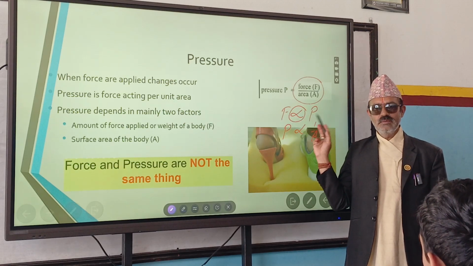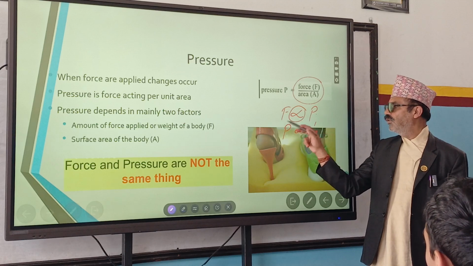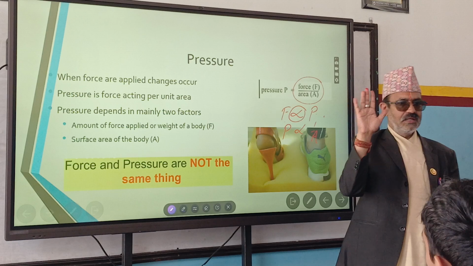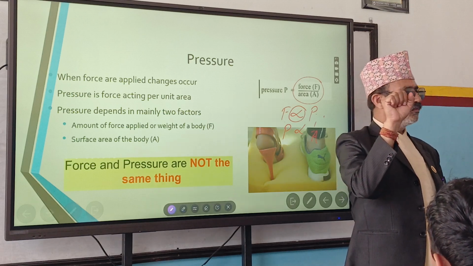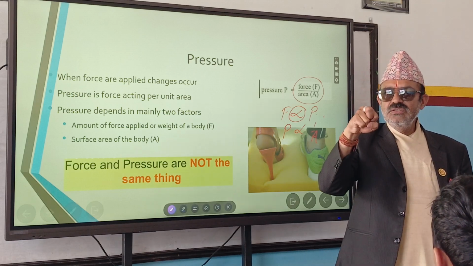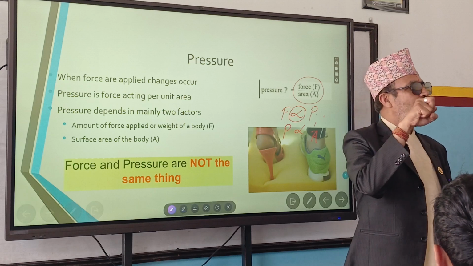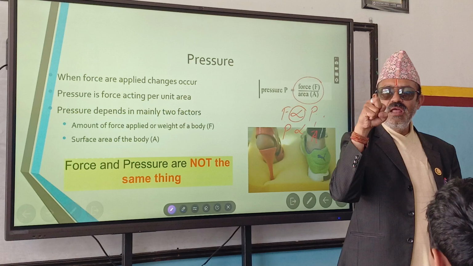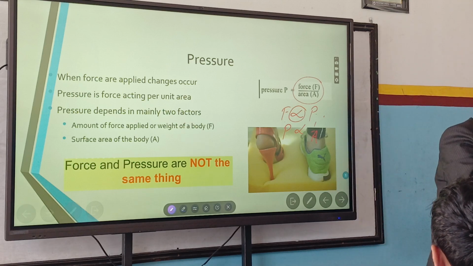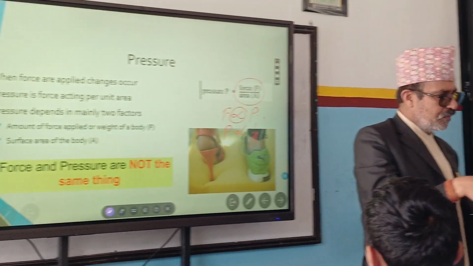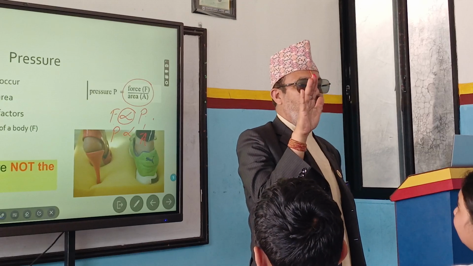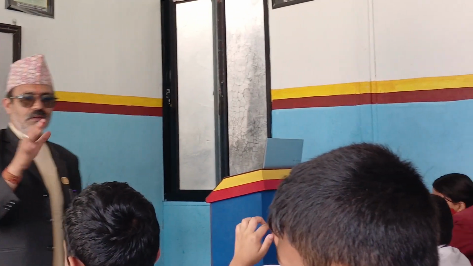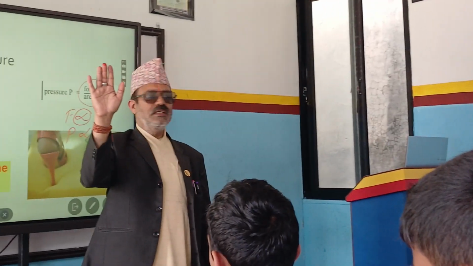More force, more pressure. Less force, less pressure. Pandu, this is a fist. Here like this. In which condition will it pain more? Fist, or the flat hand? If you hit like this, will it pain or not? Remember, like this it will also pain, but the pain will be a bit less. Less pain means less pressure. It means the highest area gives the least pressure.